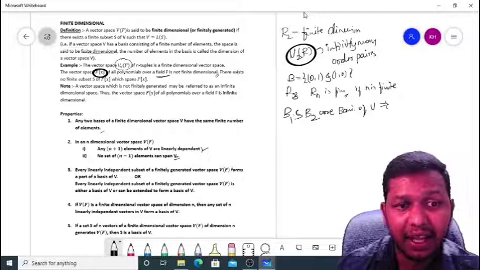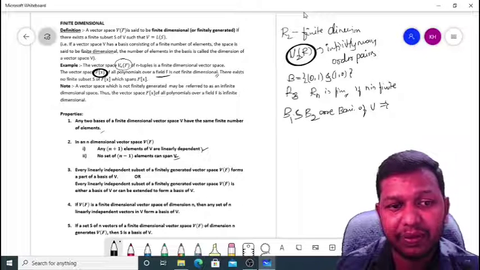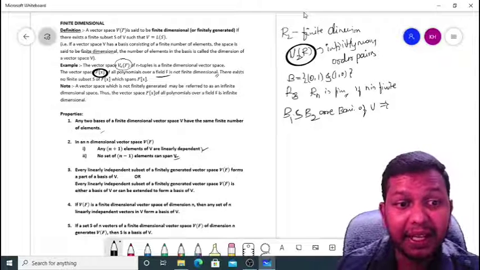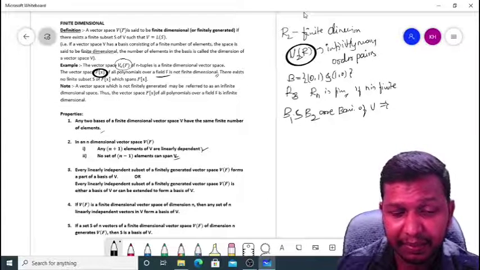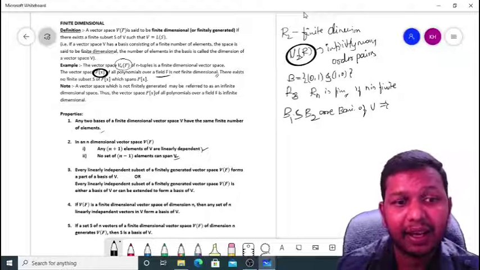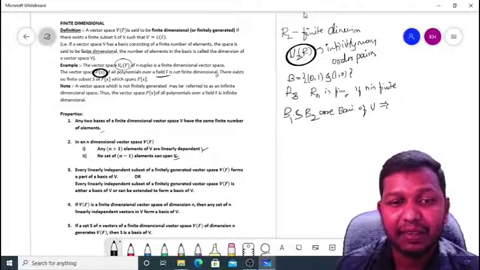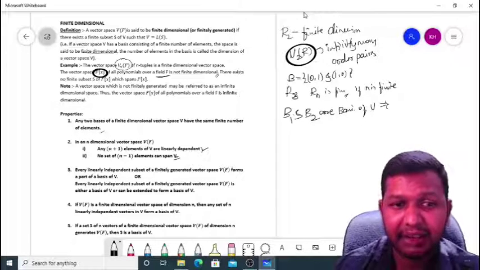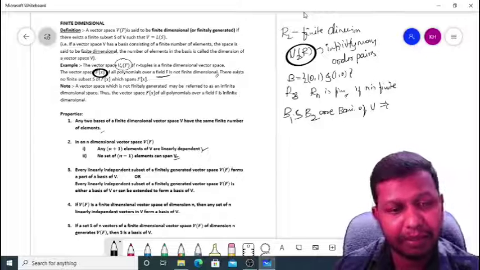The next property is that every linearly independent subset of a finitely generated vector space V of F forms a part of a basis of V. Every linearly independent subset of a finitely generated vector space V of F is either a basis, or it can be extended to form a basis of V. That means if we consider any linearly independent subset of a vector space, it forms a basis, or we can extend it to form a basis.